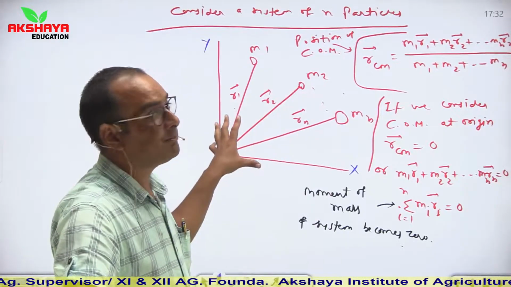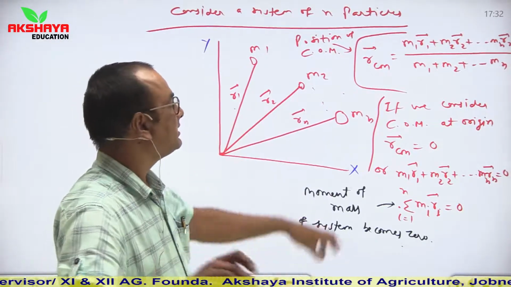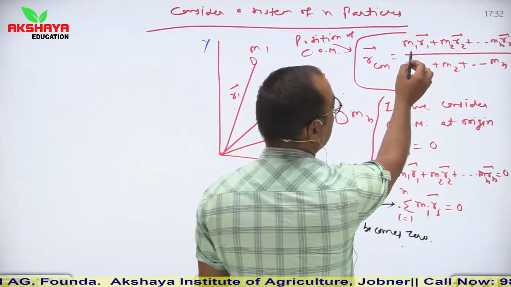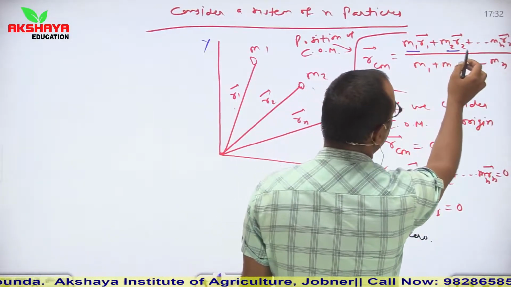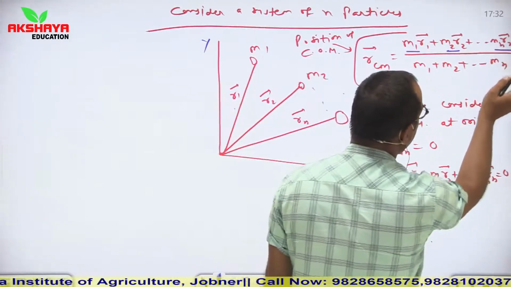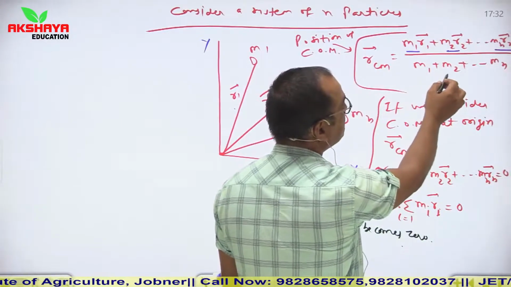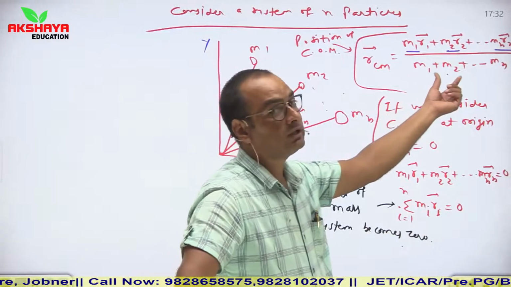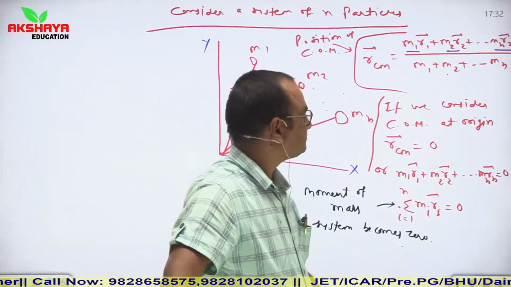The position of center of mass is given by R_CM vector, equal to m1 r1 vector plus m2 r2 vector plus m3 r3 vector up to mn rn vector, divided by m1 plus m2 plus m3 up to mn, the mass of all the particles of that system.